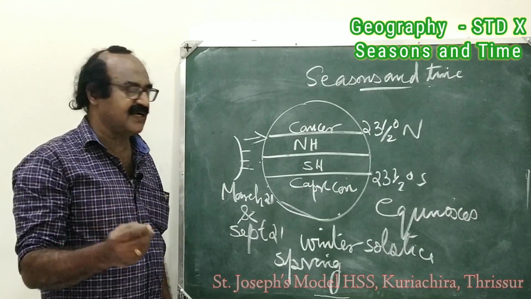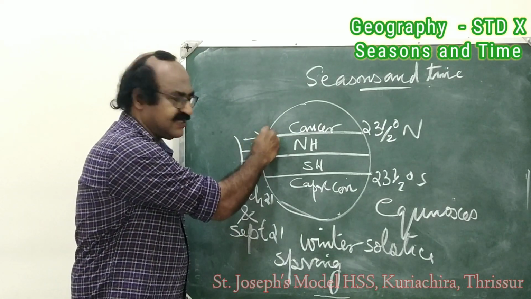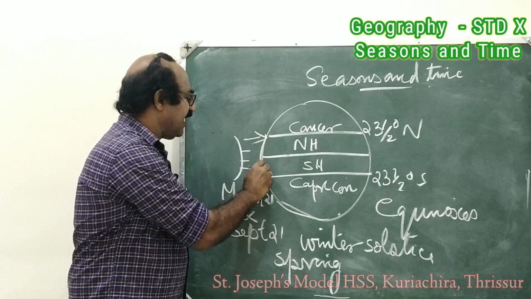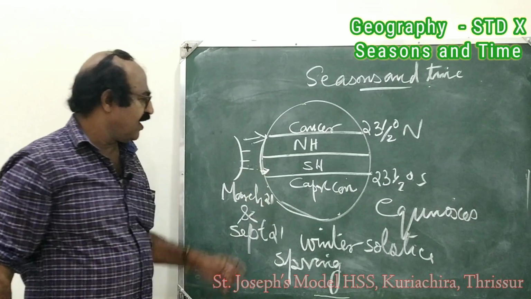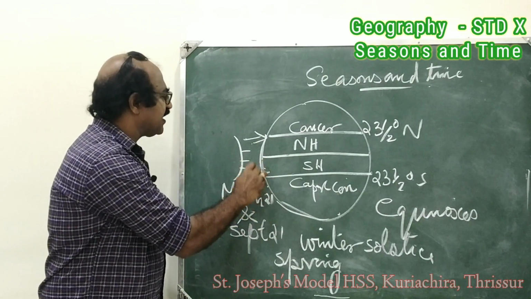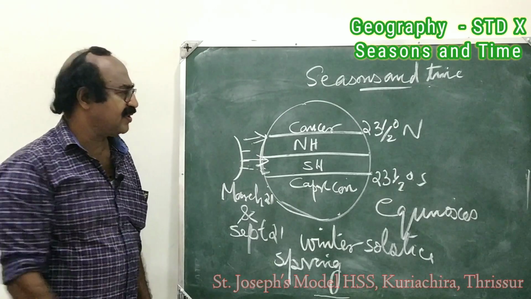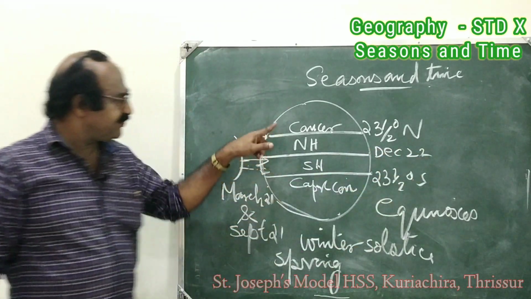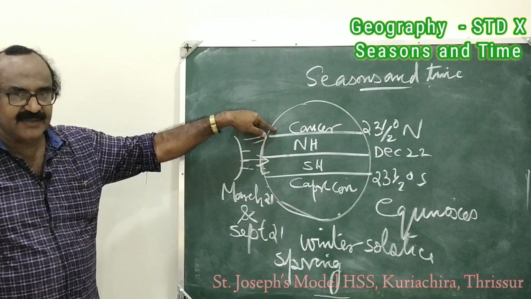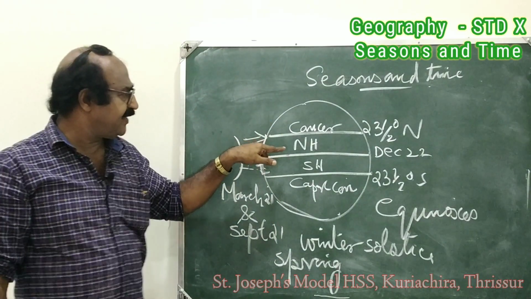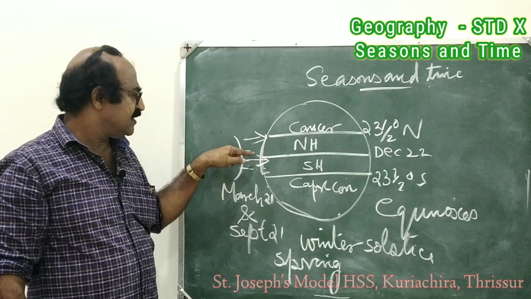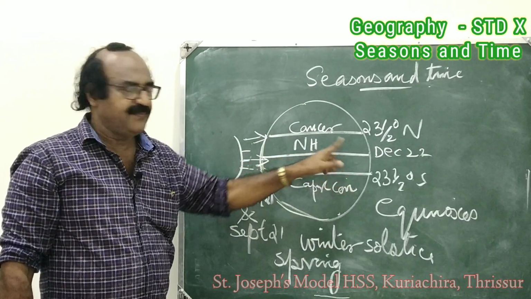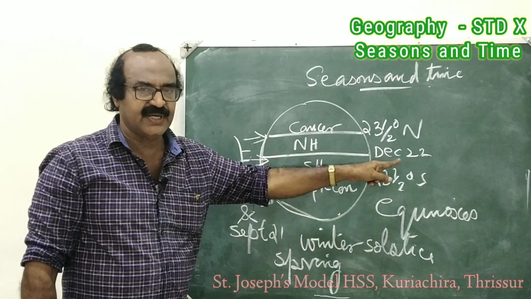Then, now where is the sun? Sun is over the Tropic of Cancer. Then the sun moves southward and reaches vertically over the equator on December 22. Now the sun is over the Tropic of Cancer. Then it moves southward and reaches vertically over the equator on December 22.